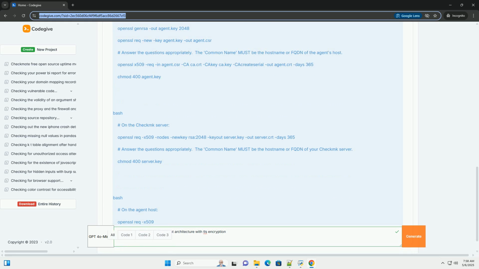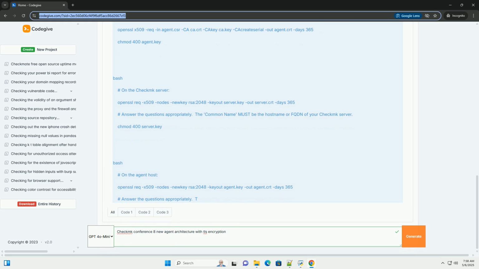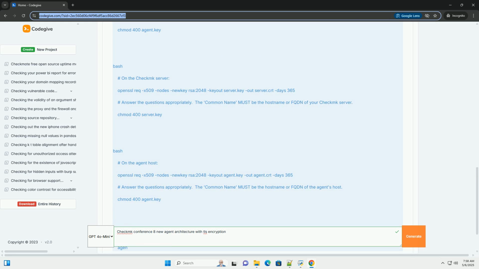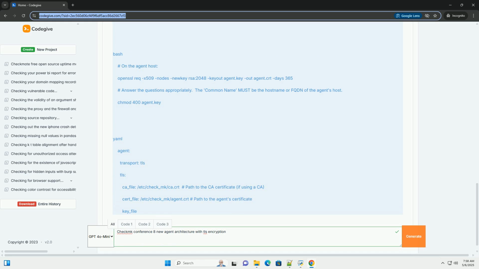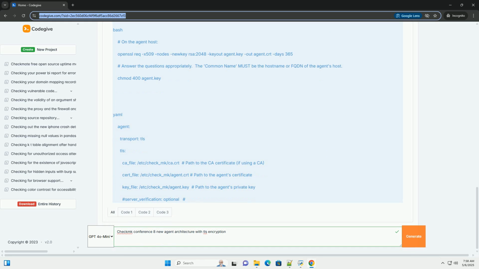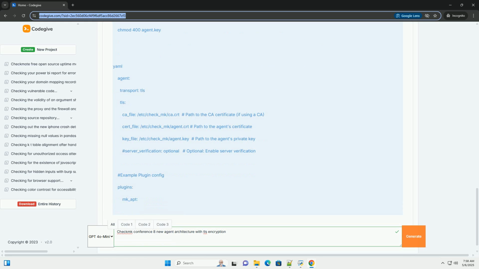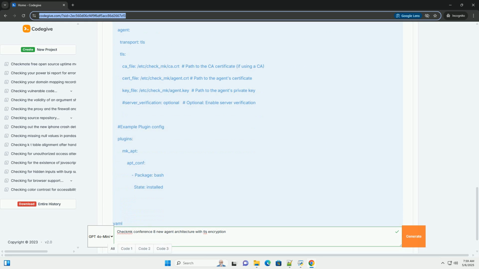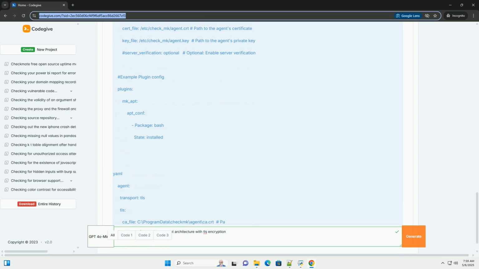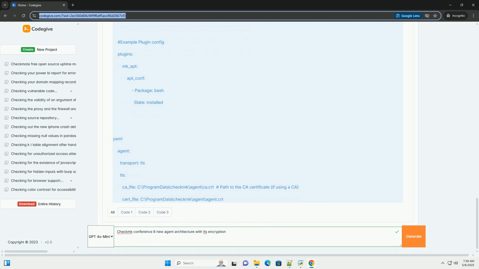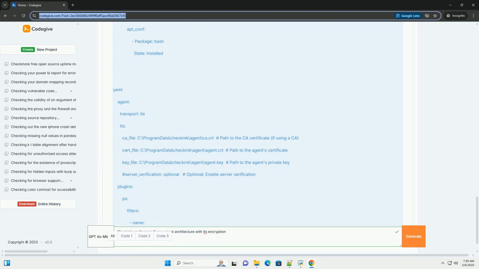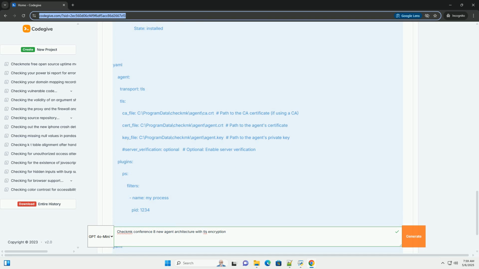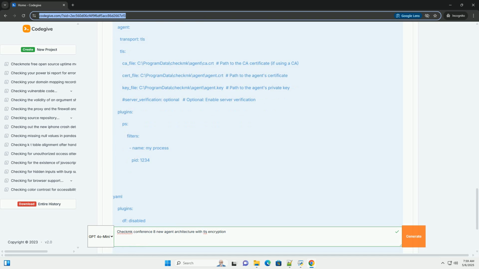The Checkmk 2.1 agent introduced a significantly revamped agent architecture that addresses several limitations of the previous versions. The core objectives were: enhanced security, TLS encryption for secure communication between the agent and the Checkmk server. This protects sensitive monitoring data from eavesdropping and tampering. Improved performance, optimized data collection and delivery for faster monitoring cycles. This includes more efficient handling of large data sets and reduced CPU usage on the monitored host.